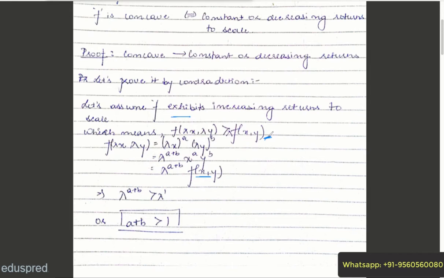And if that is the case, then λ^(a+b) should be greater than λ^1, or a+b should be greater than 1. This is one of the results which we'll be using at a later stage of the proof. So do keep this in mind.